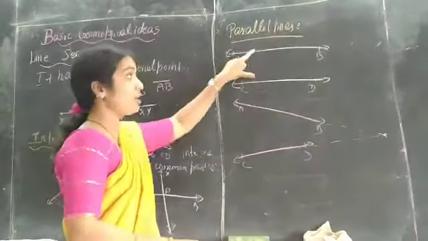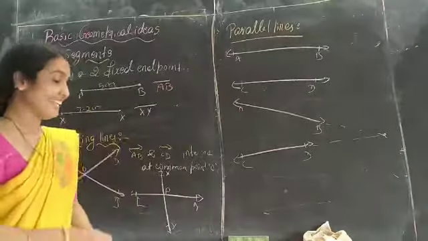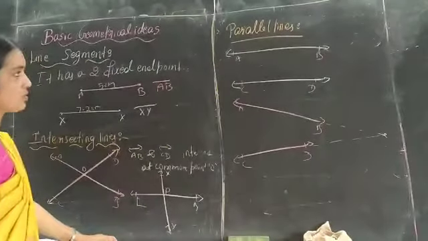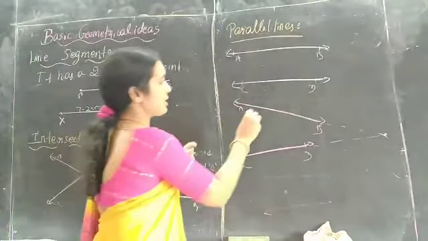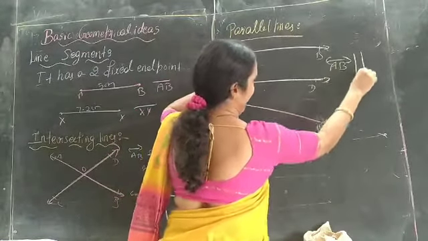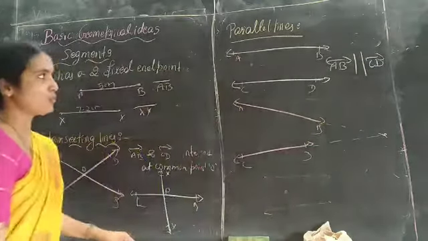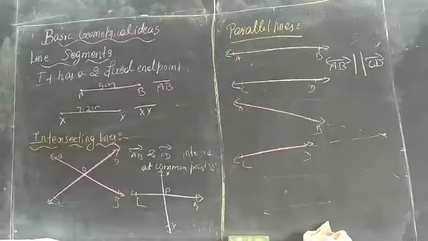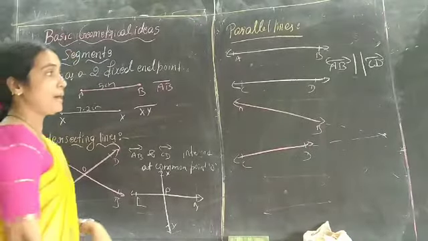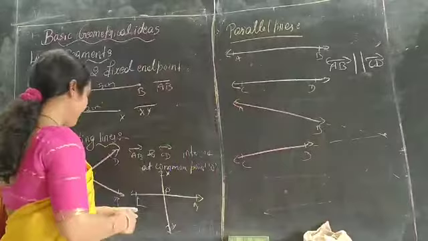They should be parallel, and the distance between these two lines must be equal. We can denote this symbol as AB is parallel to CD. This is the symbol to denote parallel straight lines. So this means parallel. Okay.